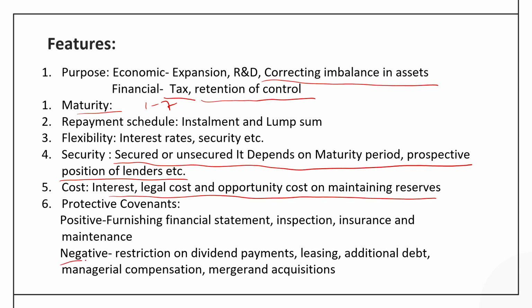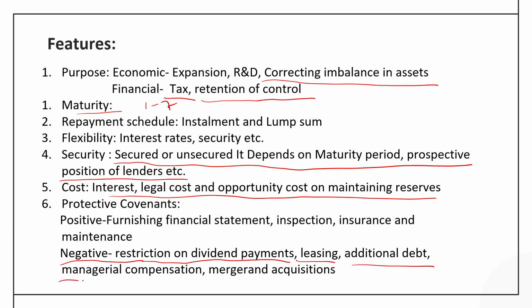But there are certain negative covenants, like the lending institution can restrict a company from paying dividend to shareholders. Actually, all these covenants are there to protect the liquidity position of the company. So, they can also say you should not enter into a leasing arrangement, because again it would involve cash outflow. Then additional debt cannot be taken. Such kind of restrictions can be made by the bank.